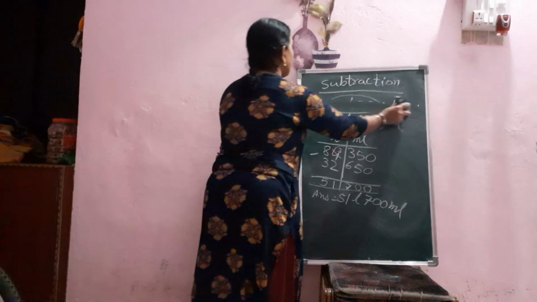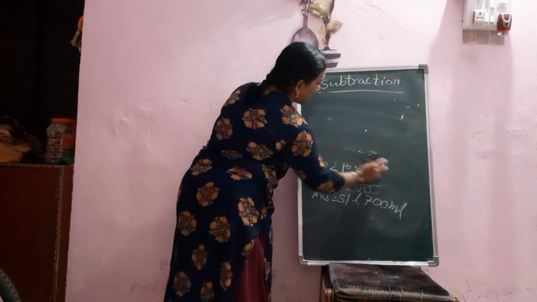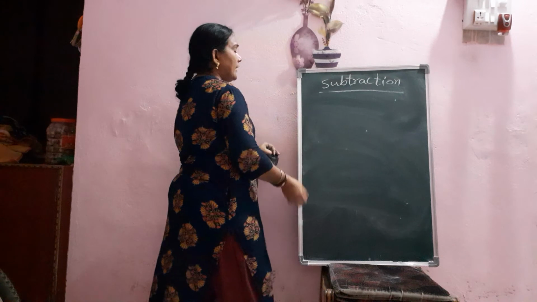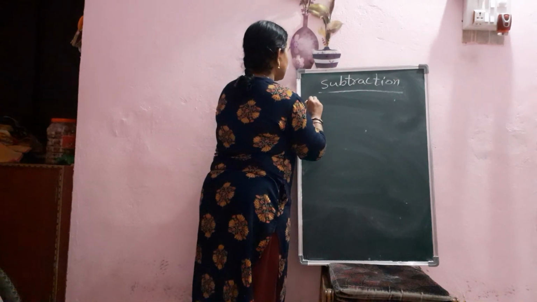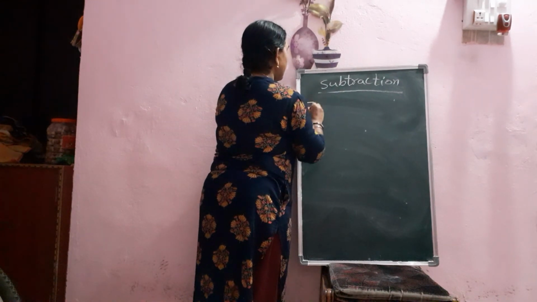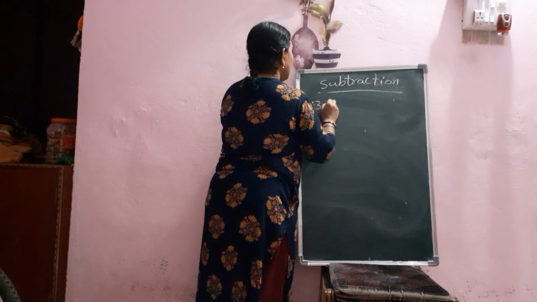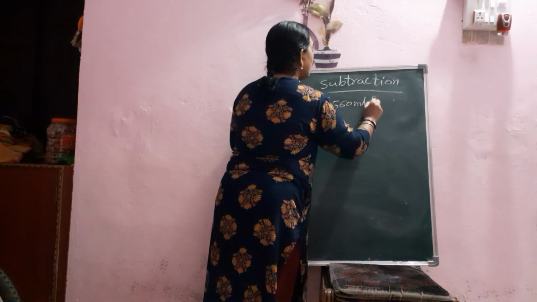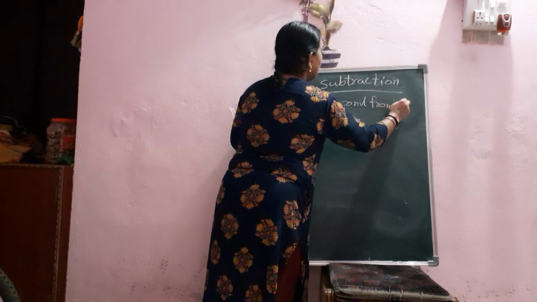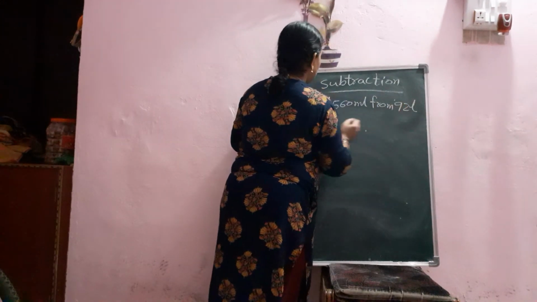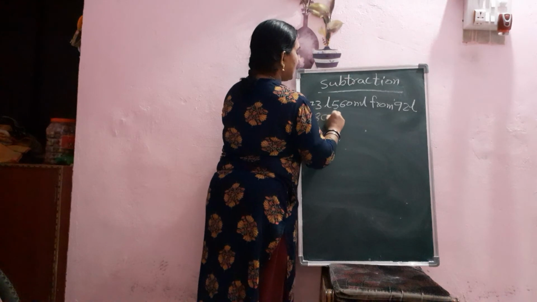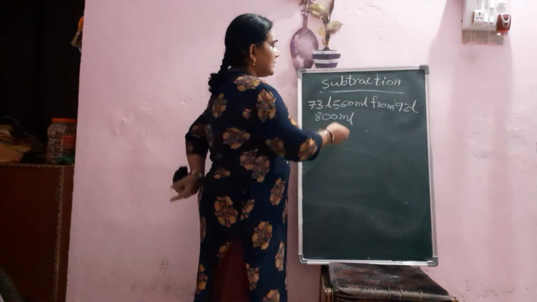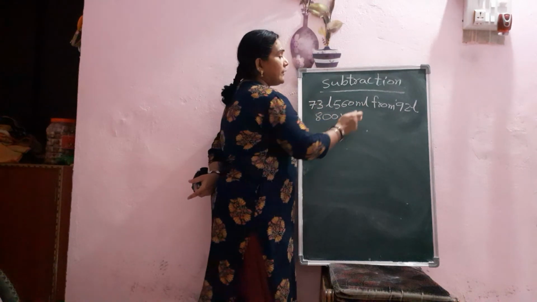If a different type of question is given in subtraction, suppose it is given: subtract 73 liter 560 milliliter from 92 liter 800 milliliter. In a question like this, no symbol is given here, but it says from.